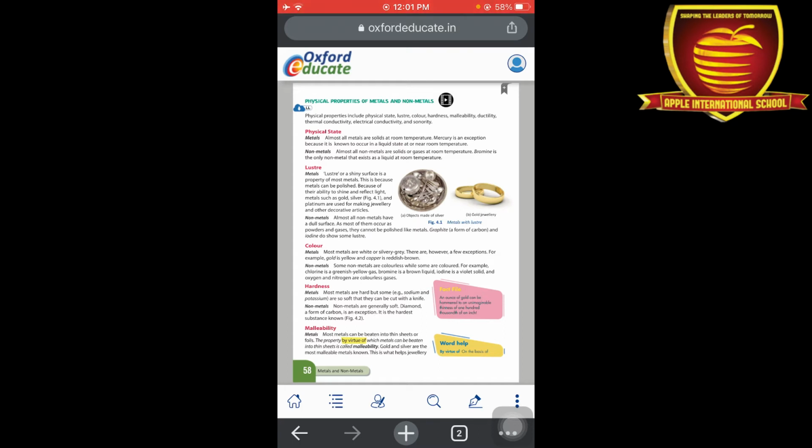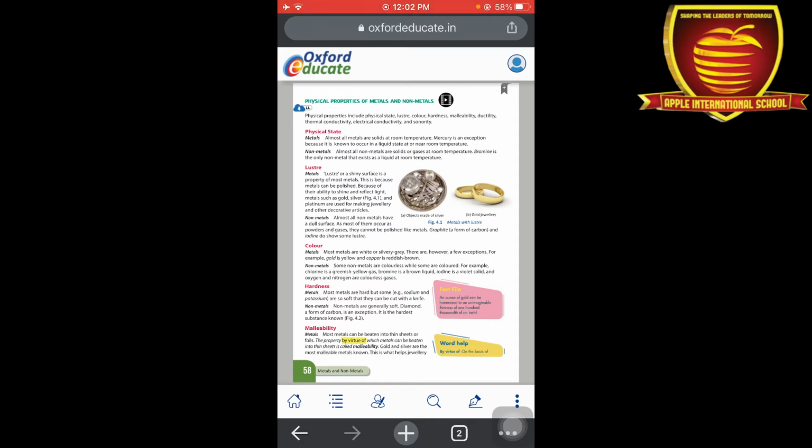Mostly all of the metals like silver, gold, iron have the ability to show a lustrous surface. Non-metals don't have a lustrous surface, they have a dull surface. For example, mostly the non-metals occur in the form of a powder or gases. They cannot be polished like metals. For example, graphite and iodine are some non-metals that show a little bit of lustre.